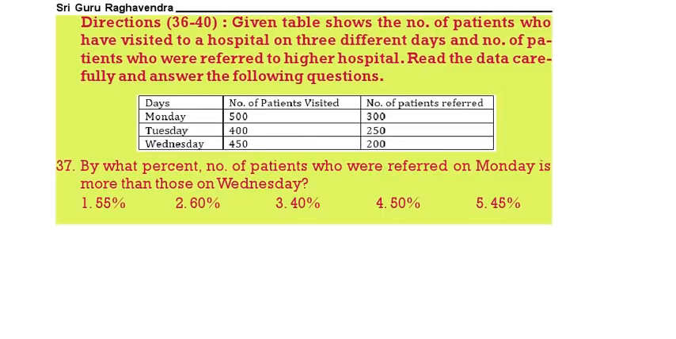By what percent is the number of patients who were referred on Monday more than Wednesday? Monday referred is 300, Wednesday referred is 200. So 3 is how much more than 2? 1.